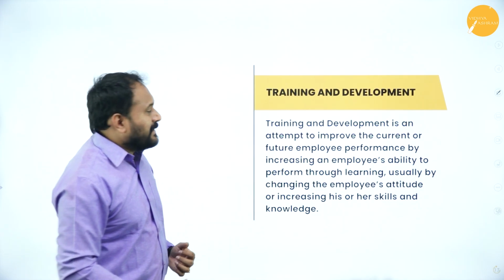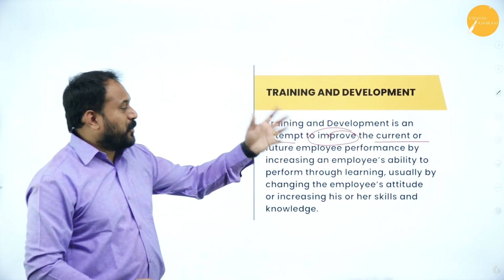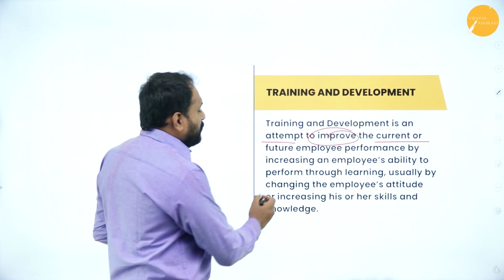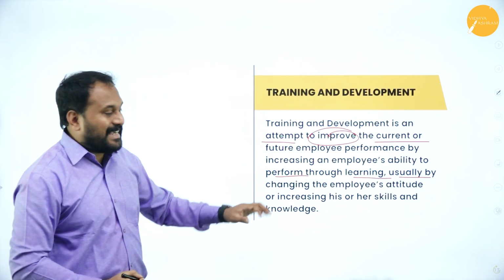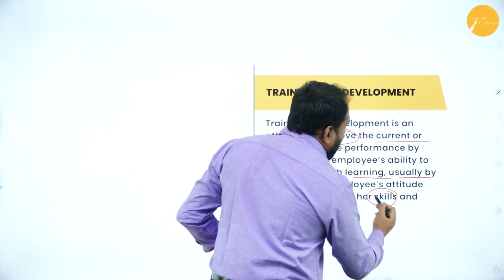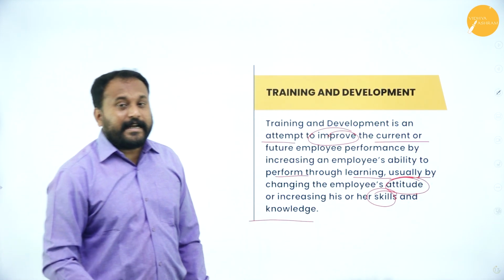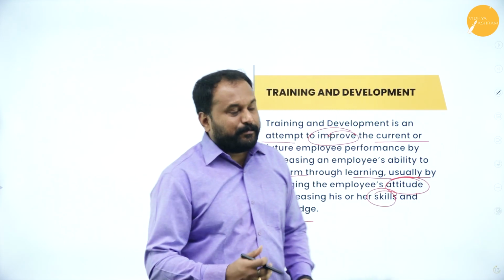So training and development is an attempt to improve the current or future employee performance by increasing an employee's ability to perform through learning, usually by changing the employee's attitude or increasing his or her skills. So their attitude will change, their skills will change, as well as their knowledge will get updated. That is why training and development is very, very important.